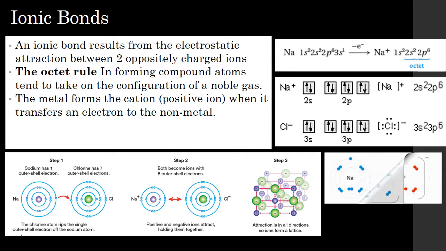The metal forms the cation, which is a positive ion, when it transfers the electron to the non-metal. So you can see that, for example, sodium transfers its s1 electron into chlorine's p6 orbital. So we are forming a positive ion here, and the non-metal is negative, so that's the transfer.